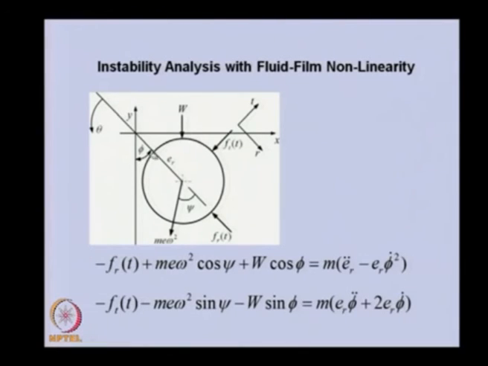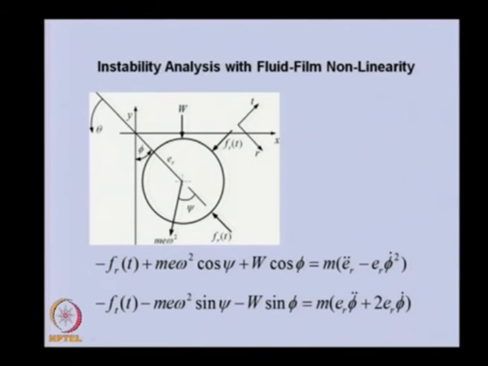So, in this particular case, this is the rotor, and we have fluid film forces in two directions, the radial direction and the tangential direction. The weight of the journal is here. This could be an unbalanced force which is rotating with some speed, and the position of the rotor is given by the eccentricity and the attitude angle.